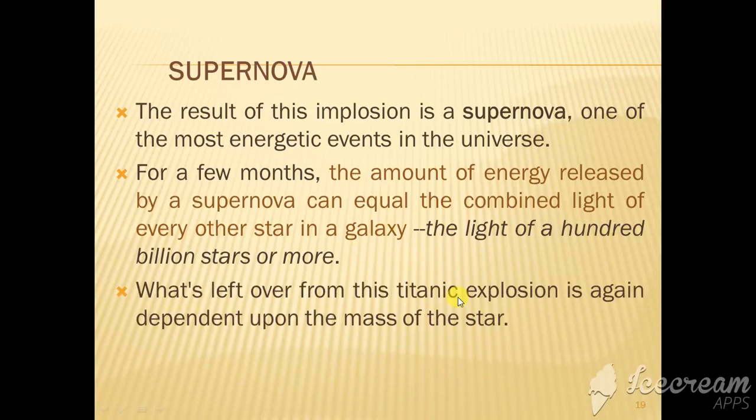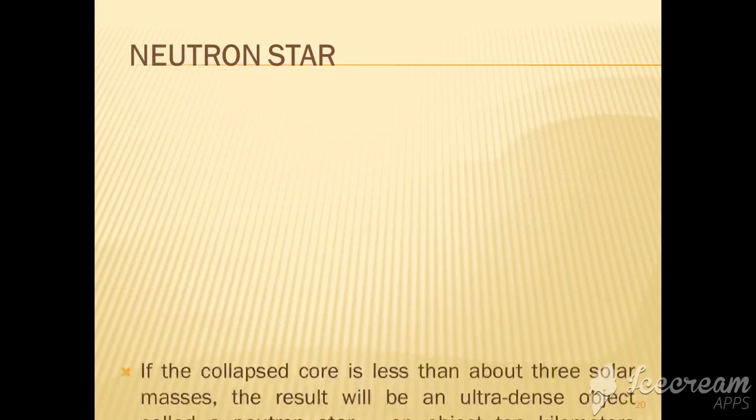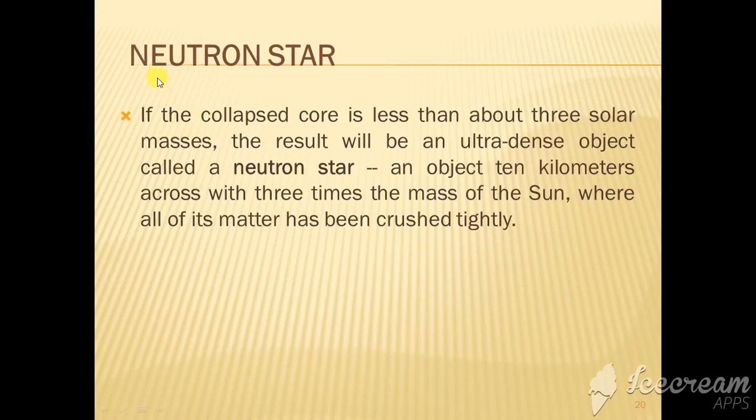Then what's left over from this titanic explosion is again dependent upon the mass of the star. If the collapsed core is more than 1.4 solar masses, but less than 3 solar masses, the result will be an ultra dense object called a neutron star. An object 10 kilometers across with 3 times the mass of the sun.